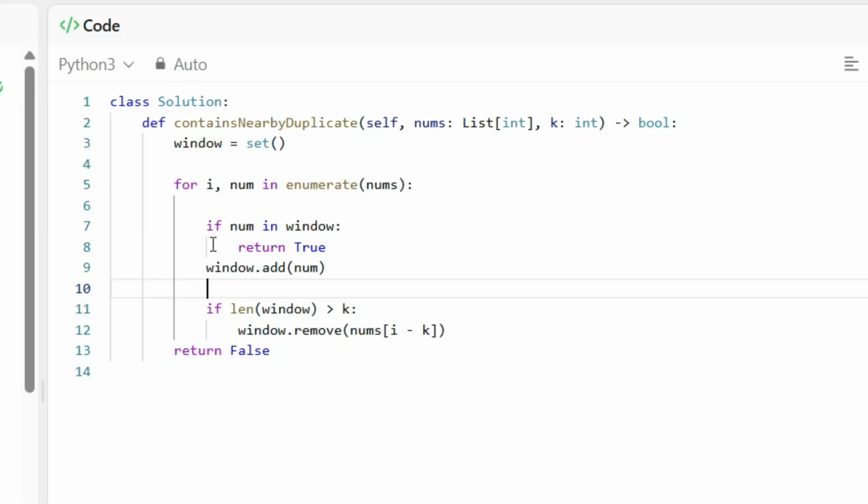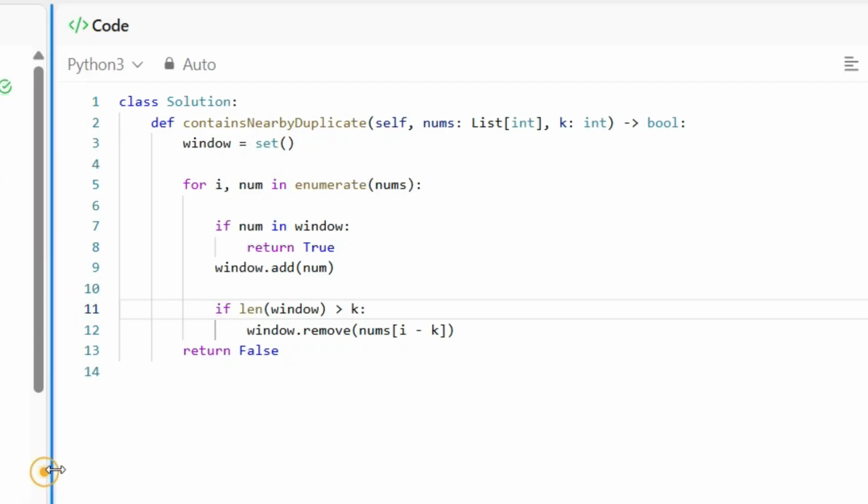In this window, if any duplicate is coming, where the element is already there and the same element comes again, then you give true. Otherwise you find whether within the window any duplicates are there. What is that window size? That is k. Keep on adding 1, 2, 3, and 1, until the window size has been reached. Within this window, if any given element is a duplicate, then we return true. If the window is overflowing, then you have to remove the first inserted element. Then within the remaining elements, if any duplicate is coming, we make it true.